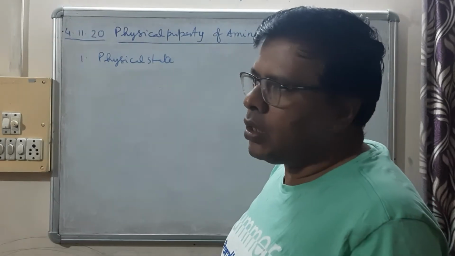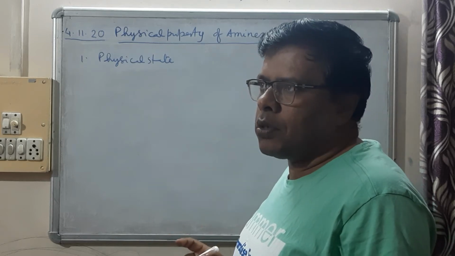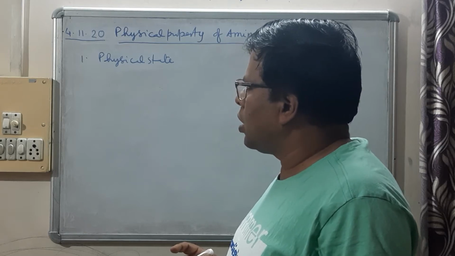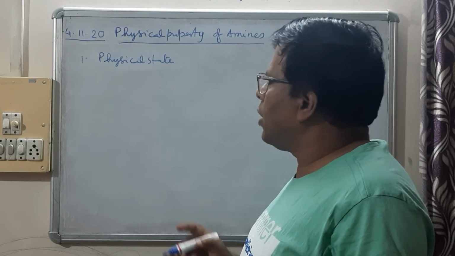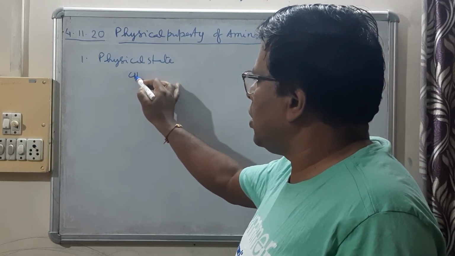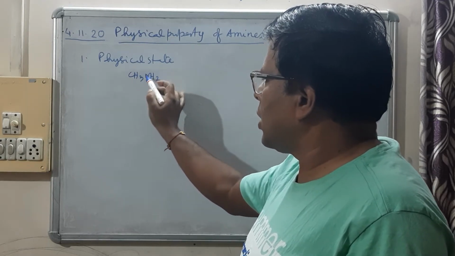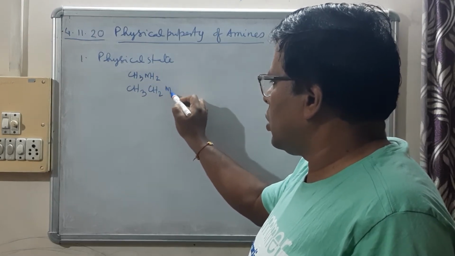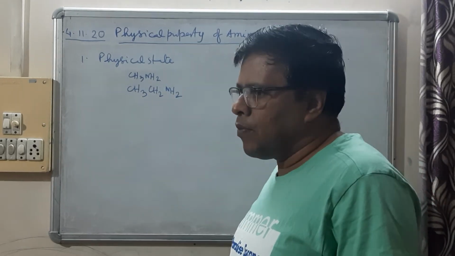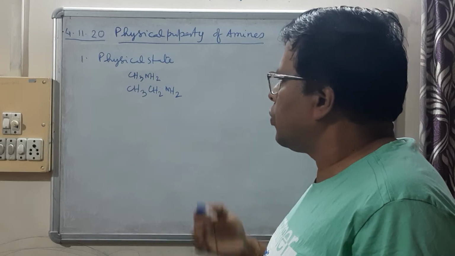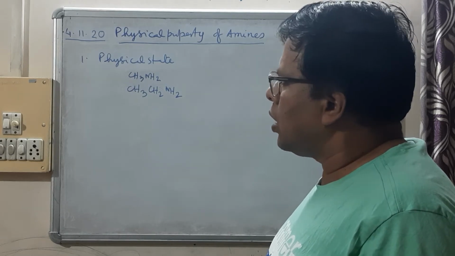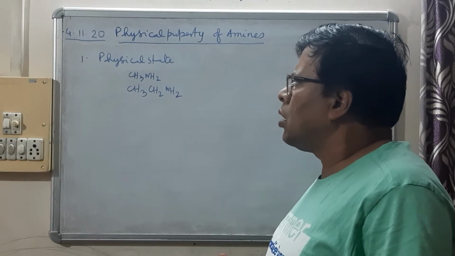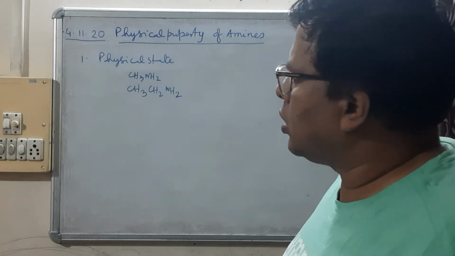It is seen that under normal conditions, amines with one carbon atom and two carbon atoms are gaseous. They are gaseous with a fishy smell. Say this amine, it is a gas. Ethylamine, it is also a gas. With more than 3 carbon atoms, they are liquids, and amines with many carbon atoms are solid.